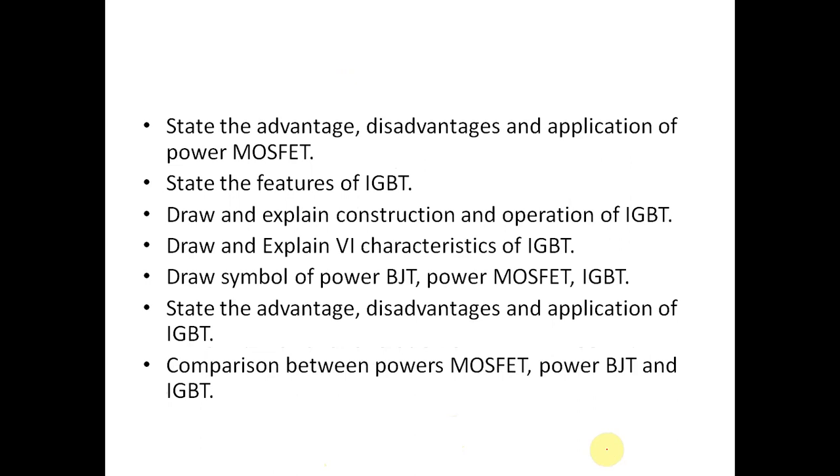MOSFET. State the features of IGBT. Draw and explain the construction and operation of IGBT. Draw and explain the VI characteristics of IGBT. Draw the symbols of power BJT, power MOSFET and IGBT. State the advantages, disadvantages and applications of power BJT. Comparison between power MOSFET, power BJT and IGBT. Here your chapter number one is completed. If you have any queries related to chapter number one, then ask me.